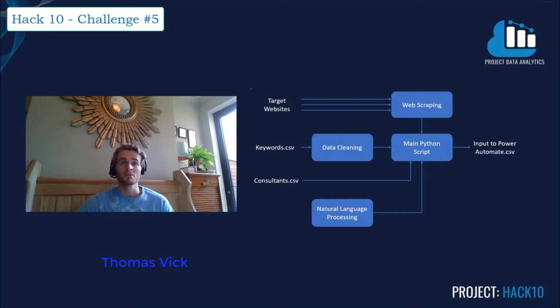Part 1 of our solution involved a main Python script to run the functions that were stored as separate scripts within our file hierarchy. The first script was our web scraping function. We used Beautiful Soup to scrape and store target articles on the websites of interest. From then, we had a second script to clean the data. This meant we could store it and process it in the desired format that we needed to go forward.